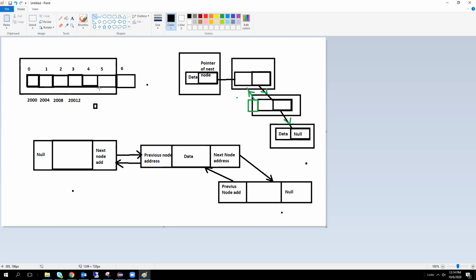But array list is very easy to understand, and its coding is also very easy. That's why everyone uses array list only. Comparatively, linked list is much faster, but coding-wise it is somewhat difficult to understand. That's why we are using array list only.